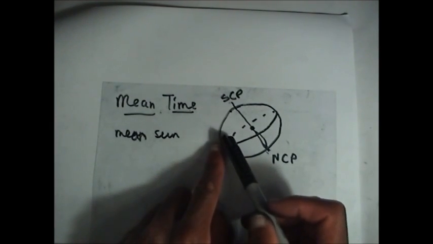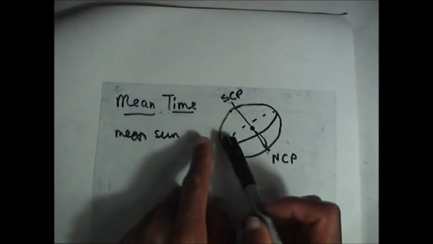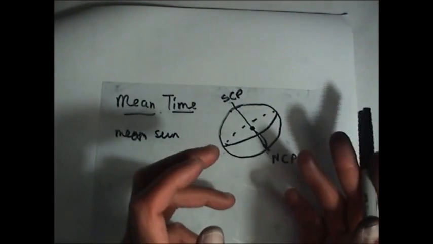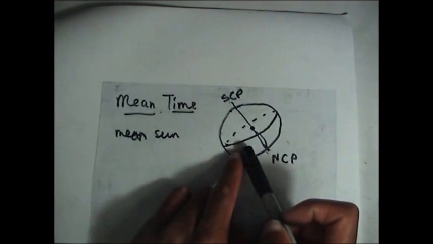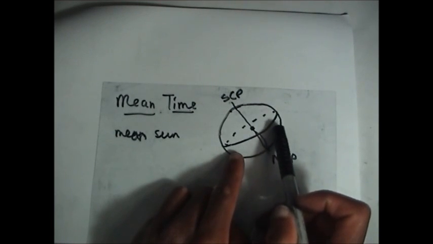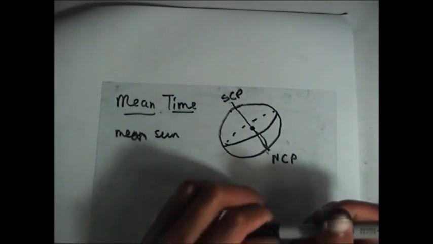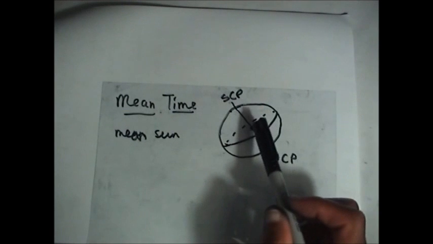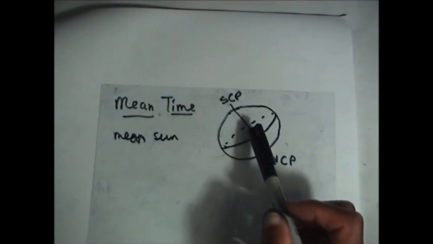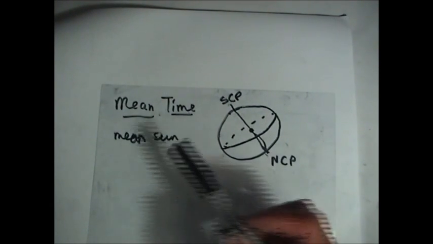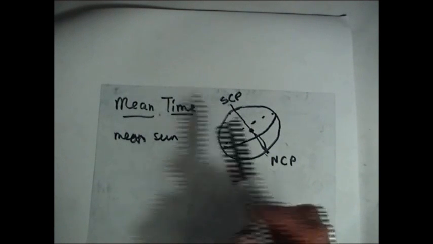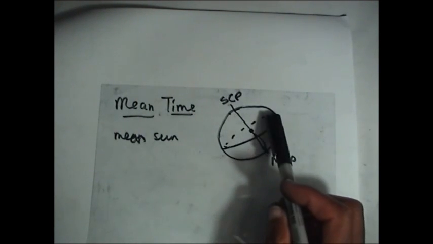The mean sun moves from west to east, just like the solar sun, uniformly along the celestial equator, making one revolution in a year. So that is what they developed, a fictitious sun called the mean sun, and it moves along the celestial equator.